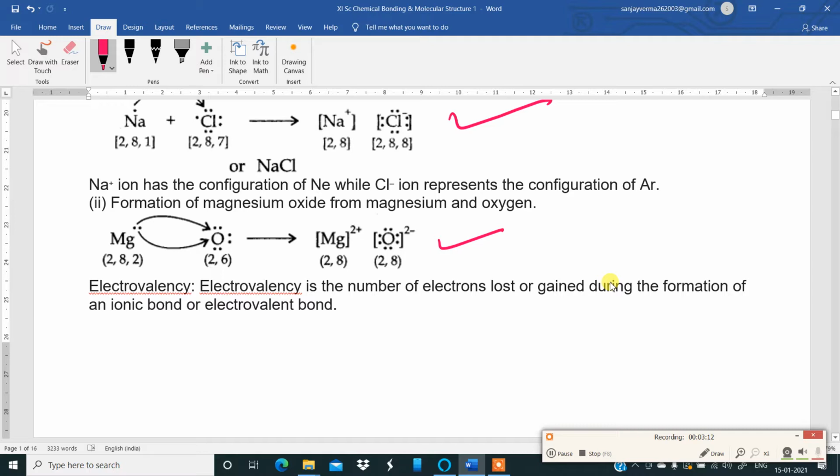There is a word which has been coined over here, electrovalency. Remember that. Electrovalency is the number of electrons lost or gained during the formation of an ionic or an electrovalent bond. This concept you must remember.